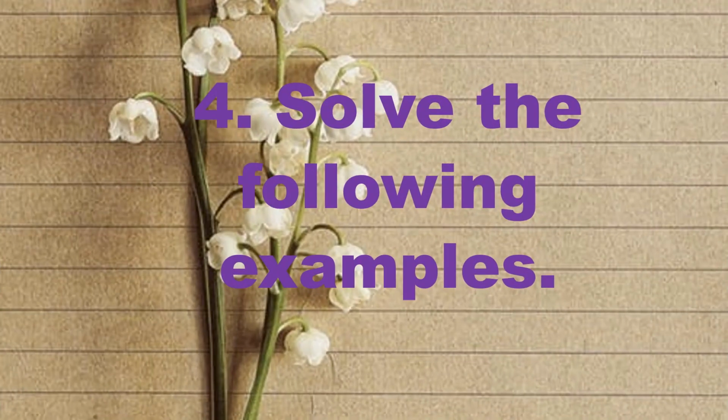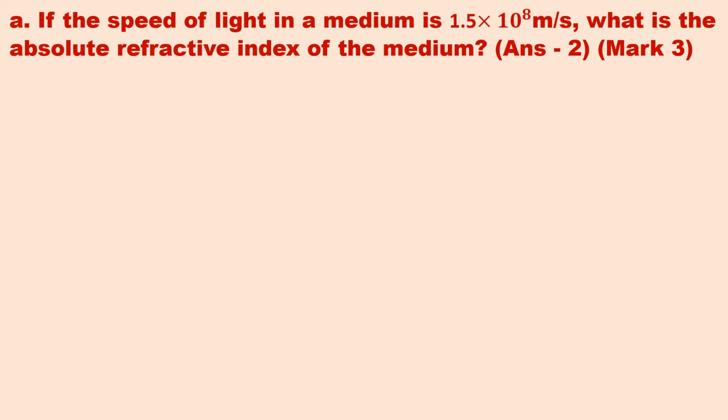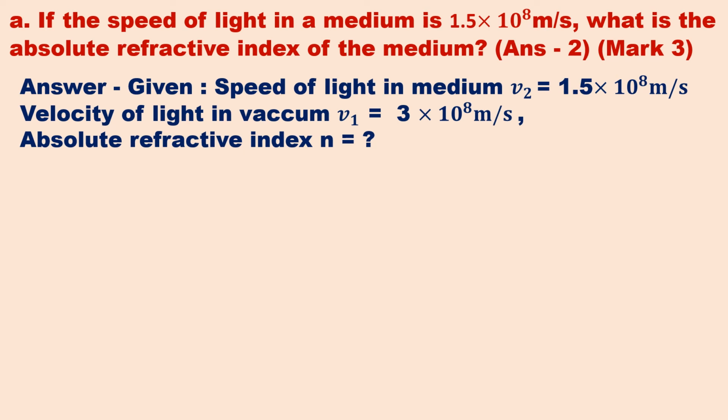Question 4. Solve the following examples. A. If the speed of light in a medium is 1.5 into 10 raised to 8 meter per second, what is the absolute refractive index of the medium? Given speed of light in medium V2 is equal to 1.5 into 10 raised to 8 meter per second.